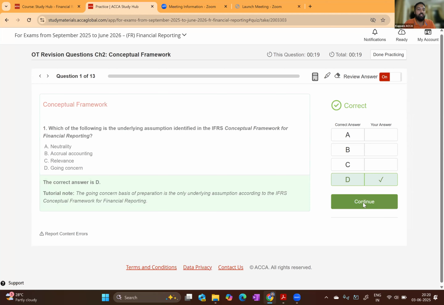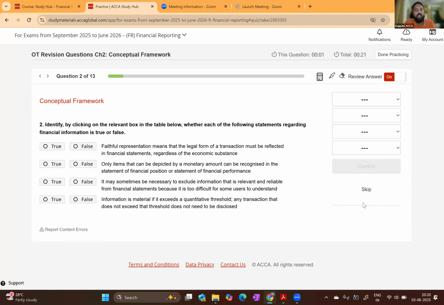Moving on to the second question, identify by clicking on the relevant box in the table below whether each of the following statements regarding financial information is true or false. The first one, faithful representation means that legal form of a transaction must be reflected in financial statement regardless of economic substance.